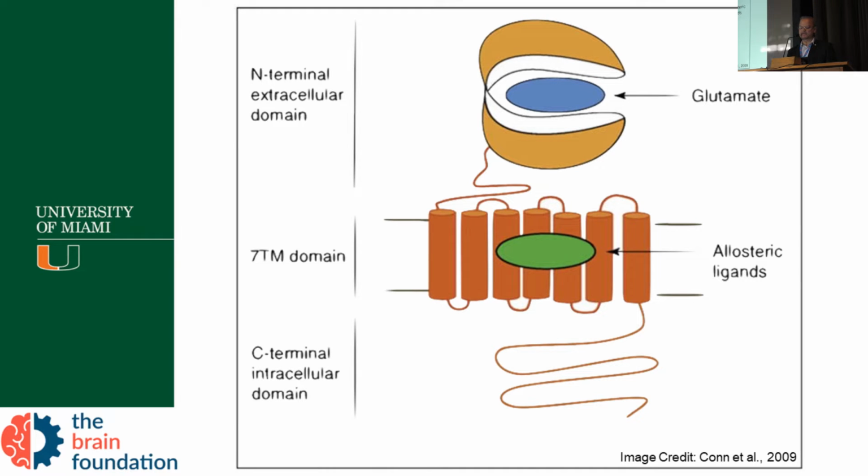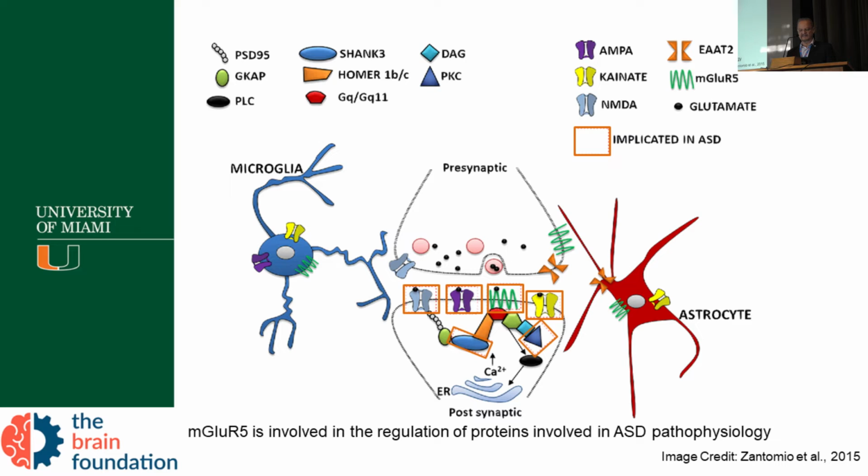So this is a diagram of the glutamate receptor, highlighting the main active site, as you can see, the glutamate in blue, where glutamate binds. And a separate allosteric site is there, and a ligand can activate that receptor. And that's what we're going to try to perform during our experiment, to activate this receptor through that ligand.